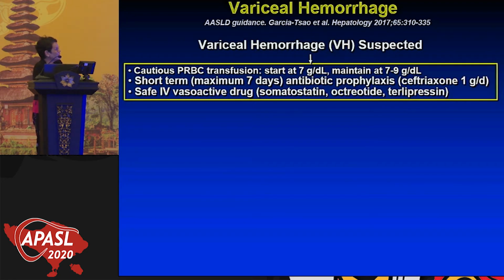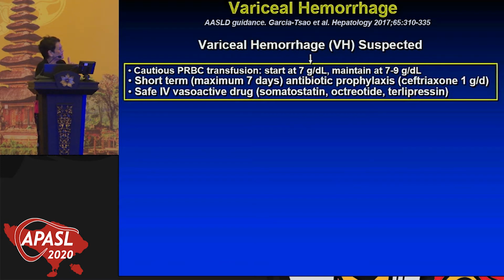When you suspect that someone has variceal hemorrhage, and you suspect it in any patient that you know has cirrhosis, that is now vomiting blood or has melena, or in a patient that looks like the patient may have cirrhosis or has risk factors for cirrhosis, that comes bleeding to the emergency room. So once you suspect this, you're going to do cautious packed red blood cell transfusion, meaning you do not want to over-transfuse, because if you over-transfuse, you replenish the volume, and then the vessel gets bigger and they're going to bleed. So you want to start transfusing only after the hemoglobin has reached 7, not more than that. And then you keep that hemoglobin around 8.